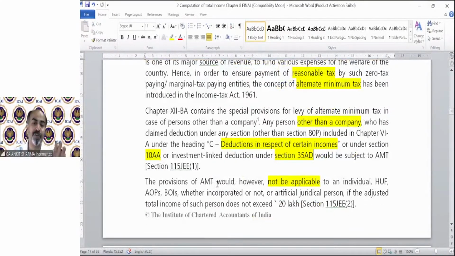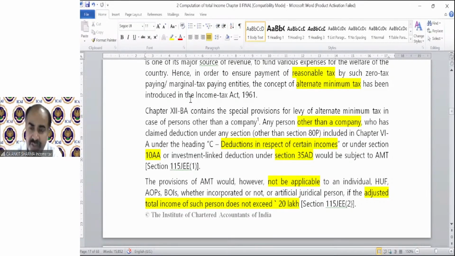The provision of AMT would, however, not be applicable to an individual, HUF, AOP, BOI, whether incorporated or not, or artificial judicial person, if the adjusted total income of such person does not exceed 20 lakh rupees. So technically, AMT is applicable on other than company cases.